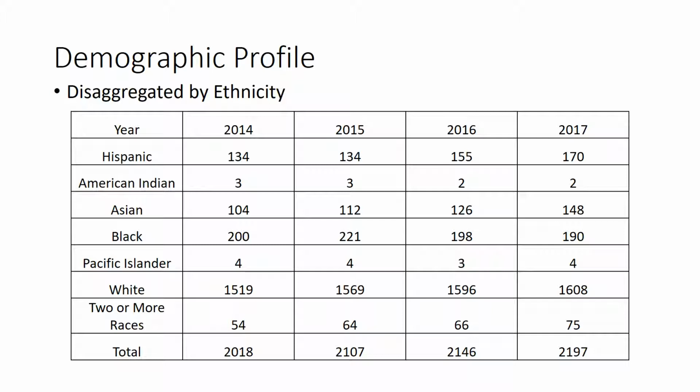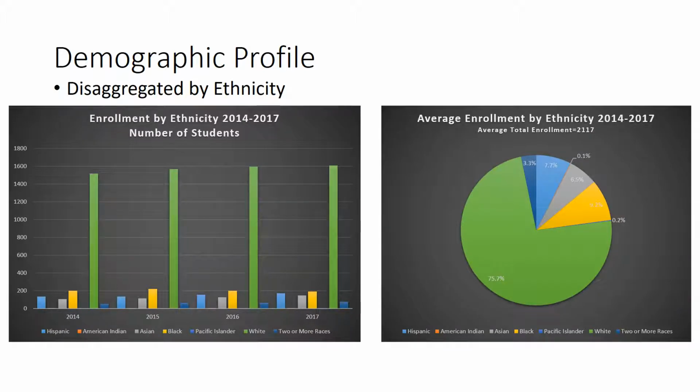Again, these tables don't always do the best thing for us, so it's always best to make some nifty little charts. Here you can see the overwhelming presence of the white population within the school, dwarfing all other groups. And again, I did average enrollment by ethnicity from 2014 to 17. There's the same average total enrollment number. The average white percentage is 75.7%, and then the other groups follow into this little corner that they occupy up here.